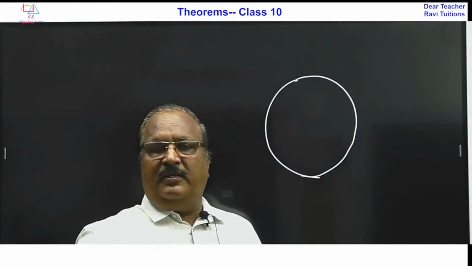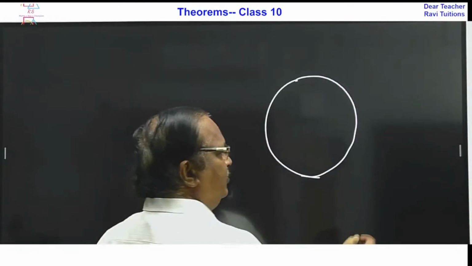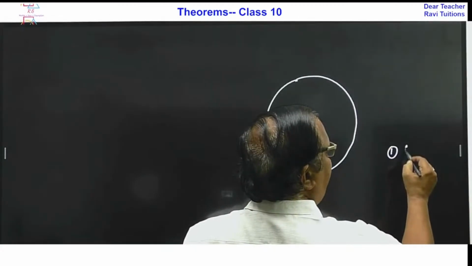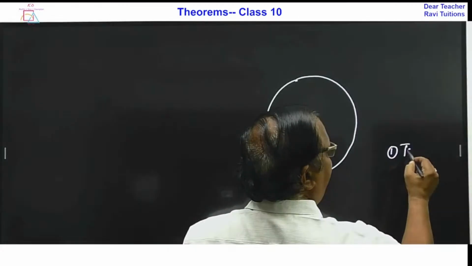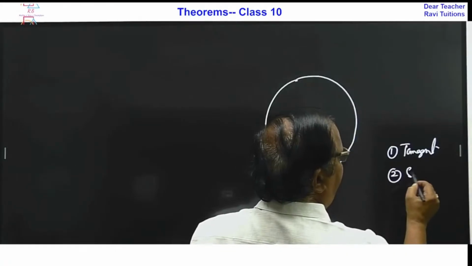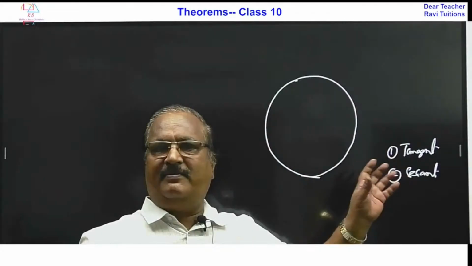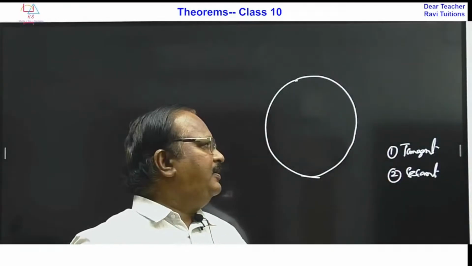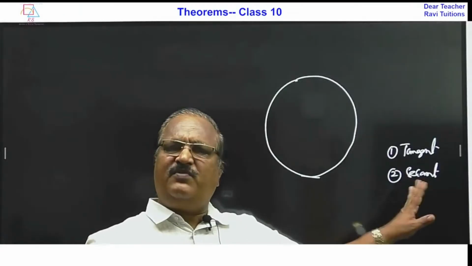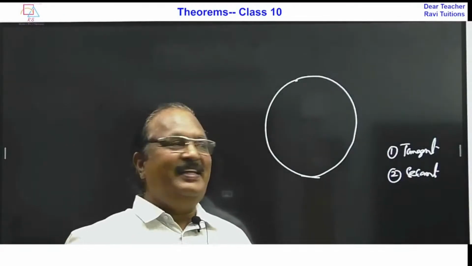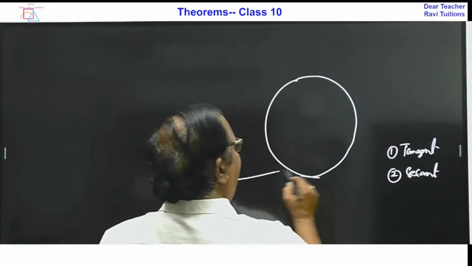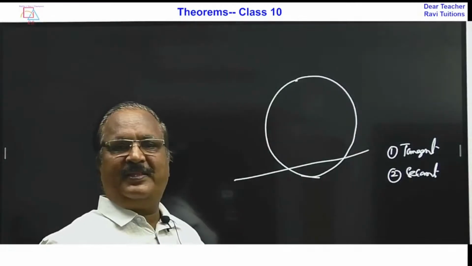In circles, you should know two things. One is the tangent, and the other one is the secant. The secant is a guest actor, it doesn't have much of a role, a very small role. So just understand what a secant is and forget it.